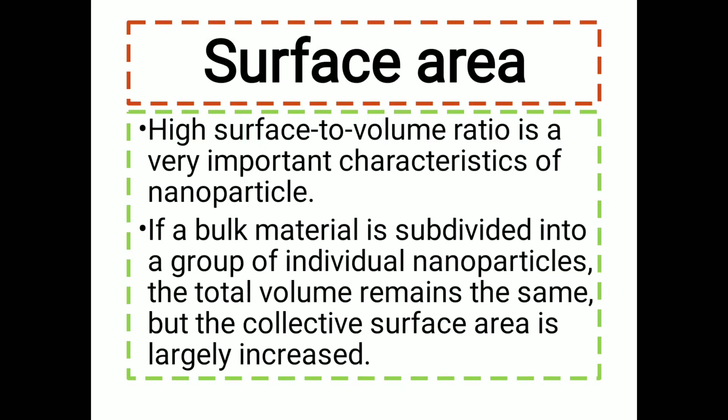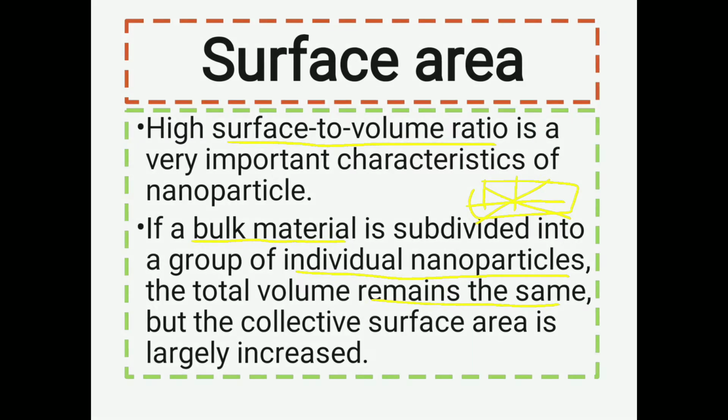The second property of nanoparticles is the surface area. A high surface to volume ratio is a very important characteristic of nanoparticles. If a bulk material, meaning a larger material, is subdivided into individual nanoparticles, the total volume remains the same, but the collective surface area is largely increased. That means if a particle is cut into small pieces, its surface area goes on increasing but the volume remains the same.